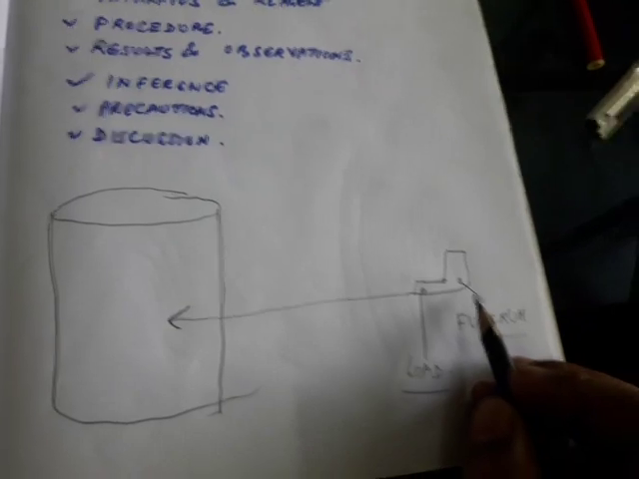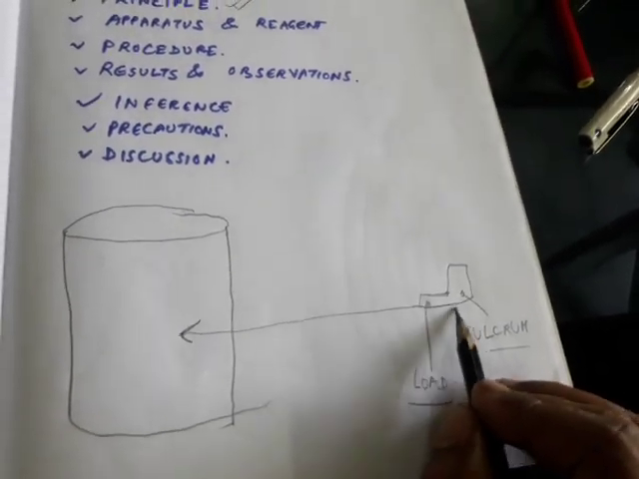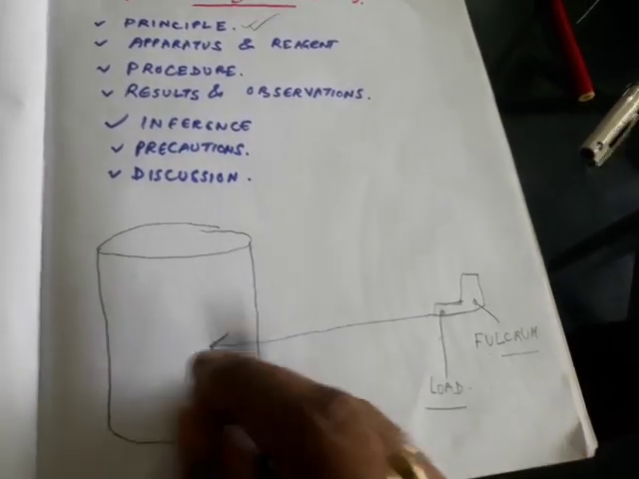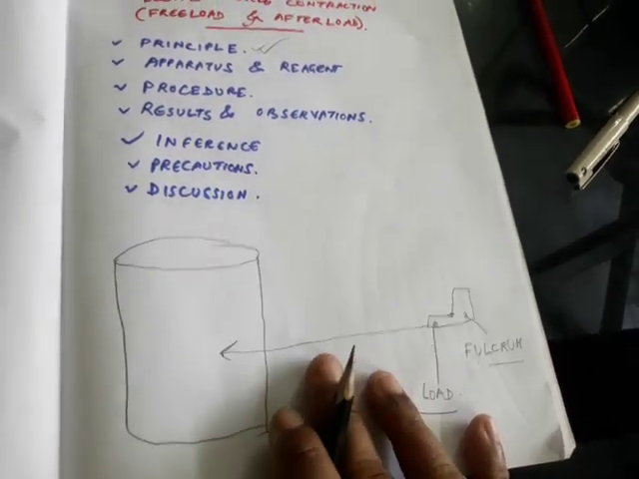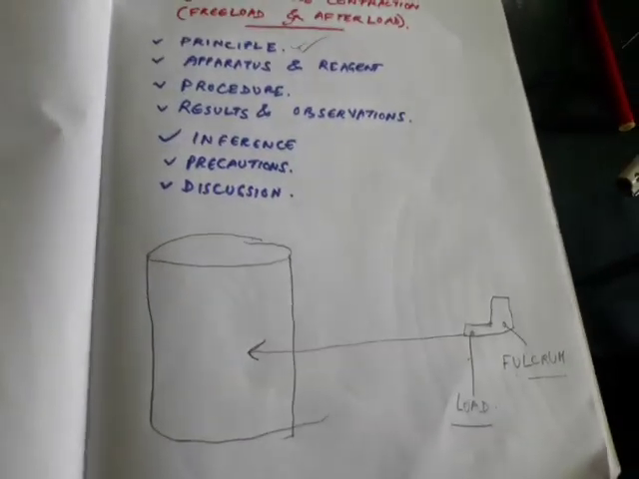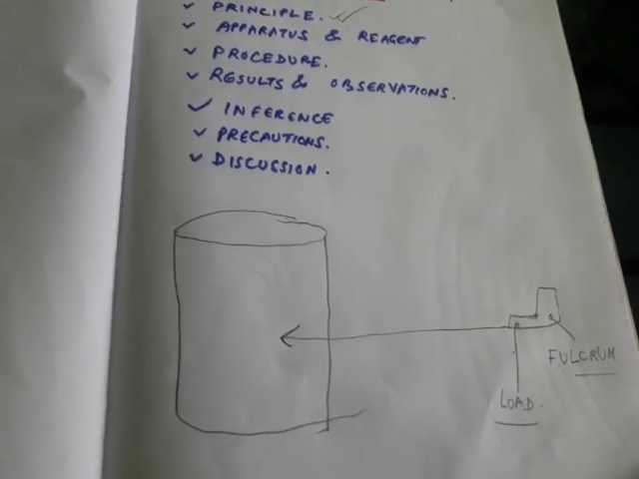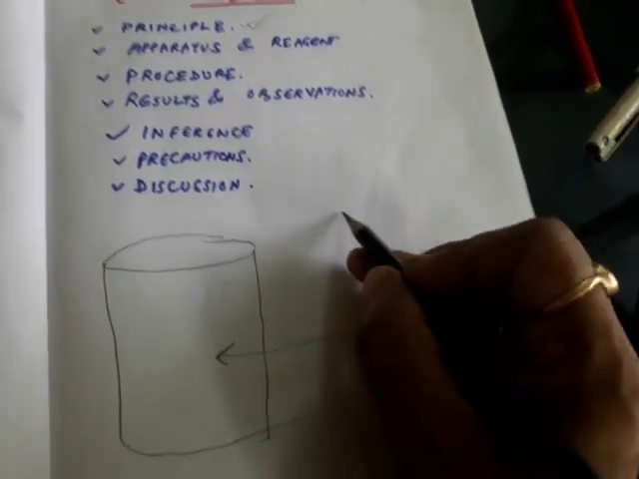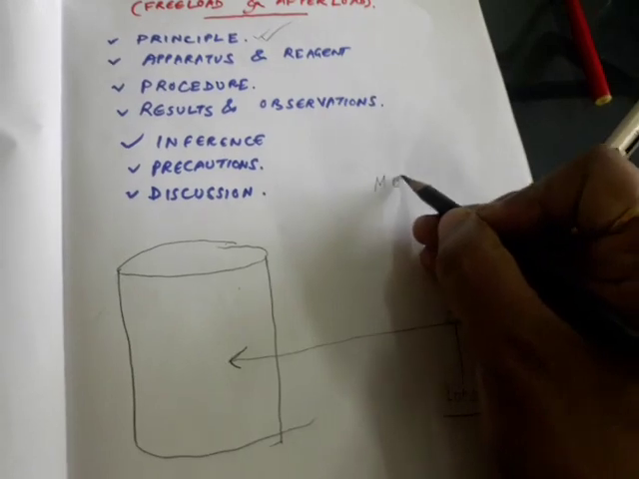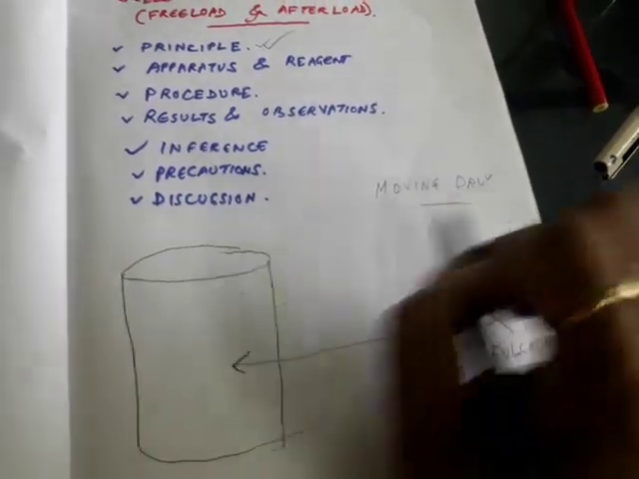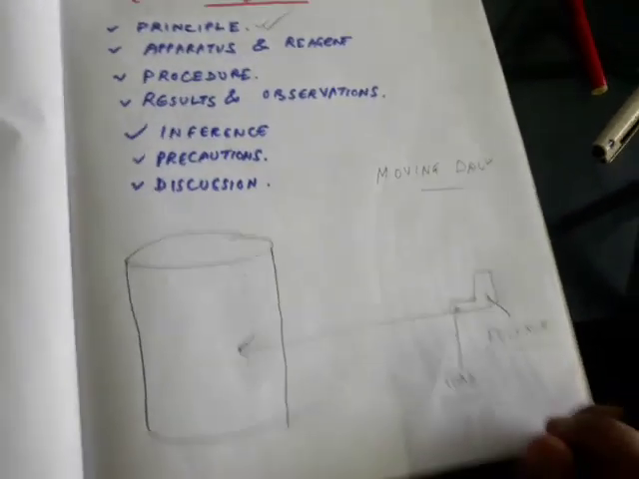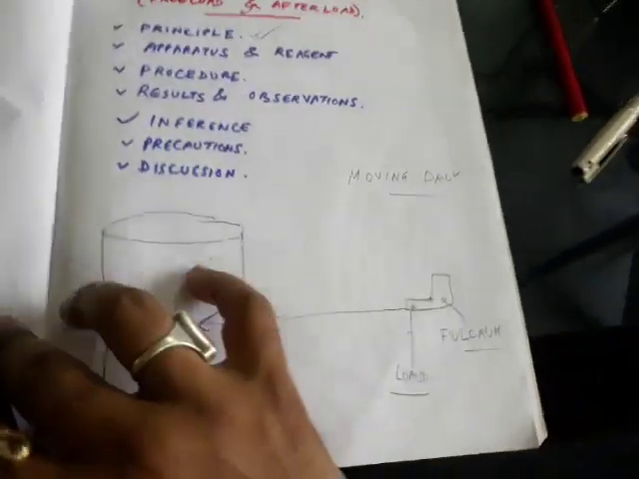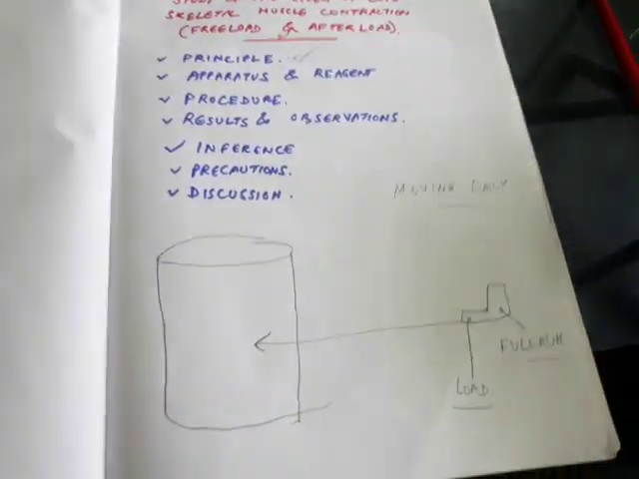This is a drum kymograph, this is a writing lever with the fulcrum attached. At first, you prepare the setup. It is done under two conditions, one is the preloaded condition and one is the after loaded condition, recording on a moving drum and recording on a stationary drum. When the drum is moving, that is, rotating, then to check the after loaded condition we will put the nerve muscle preparation here.